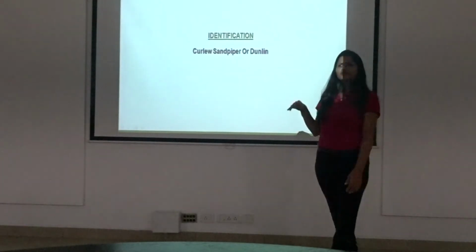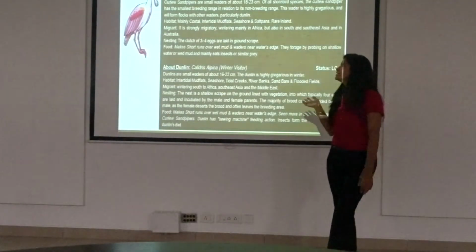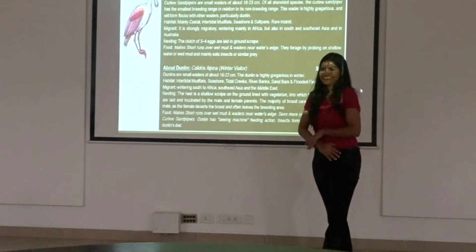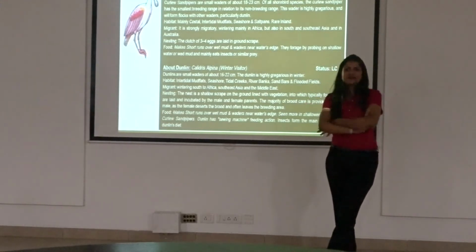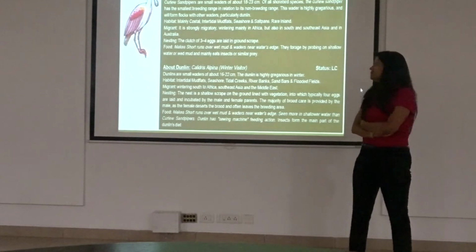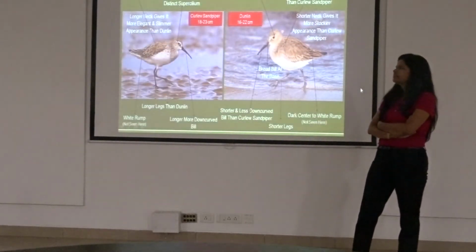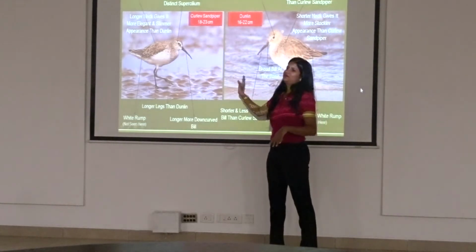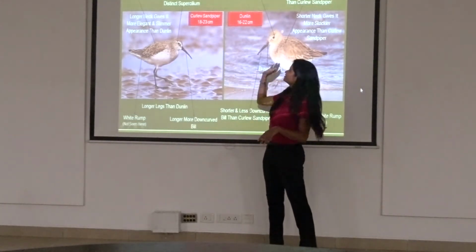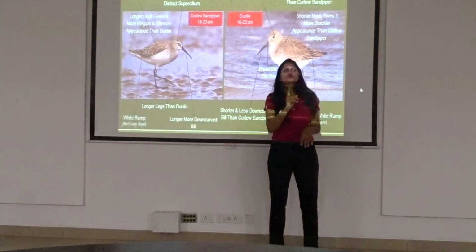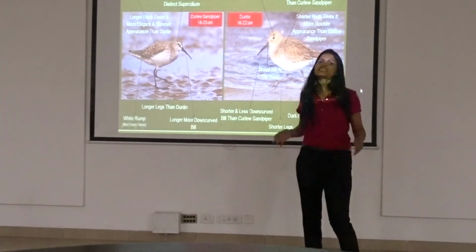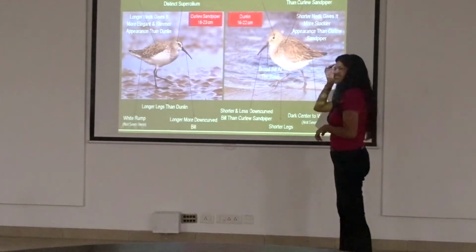This is another bird of interest to a lot of us. Nowadays it is visiting our land. So, curlew sandpipers and the dunlin, I think it becomes very difficult. Right now even for me it is very easy to say, okay, two birds are side by side, this is dunlin, this is curlew sandpiper. But when you shoot a single bird, it becomes extremely difficult. I'll tell you that also, what to do with it.